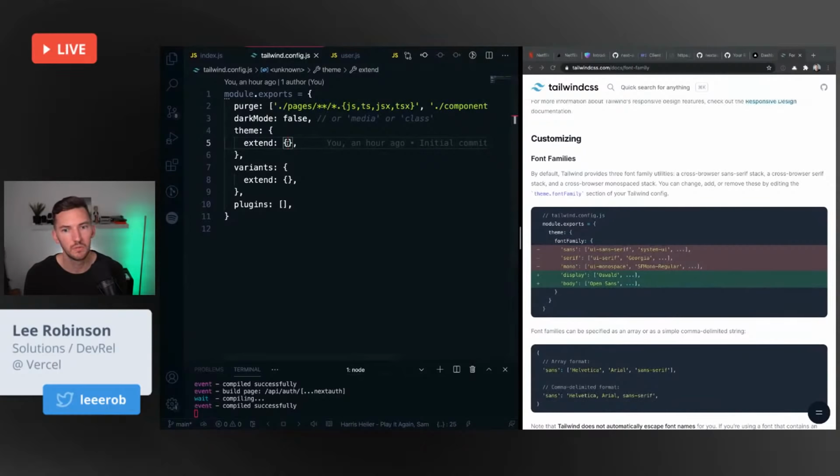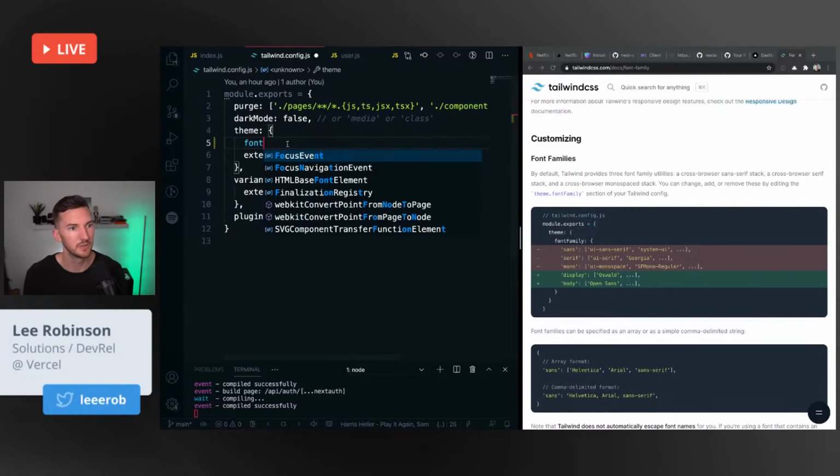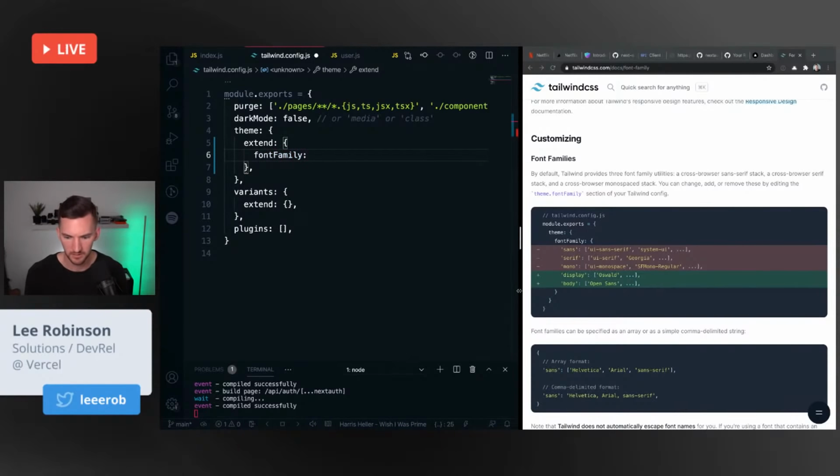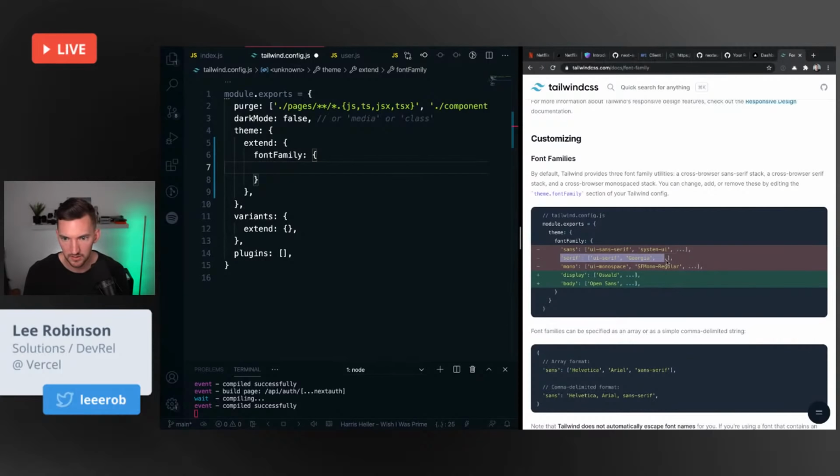We don't want to extend that. We just want to say font family. Well, actually, yeah, let's extend it because we're only going to change one of the variants. So font family, I don't know.